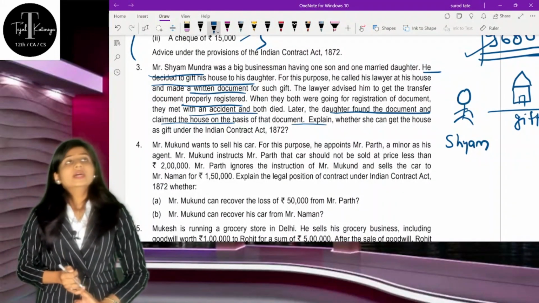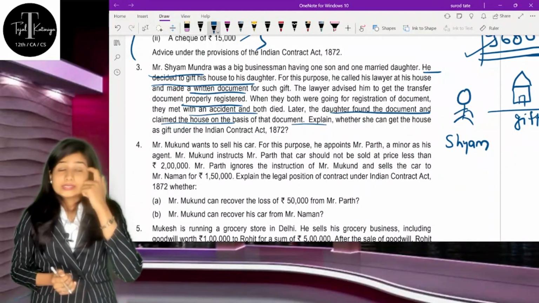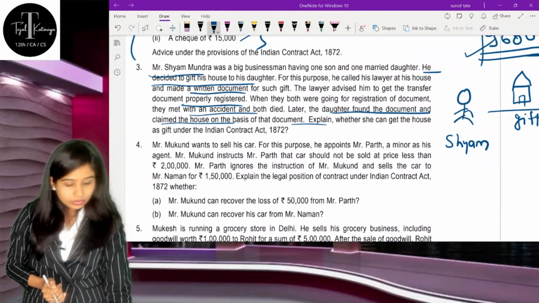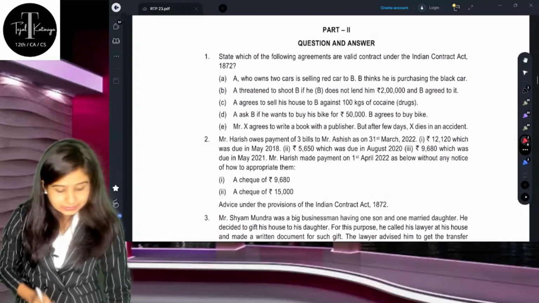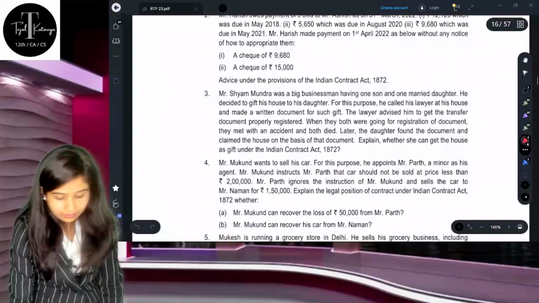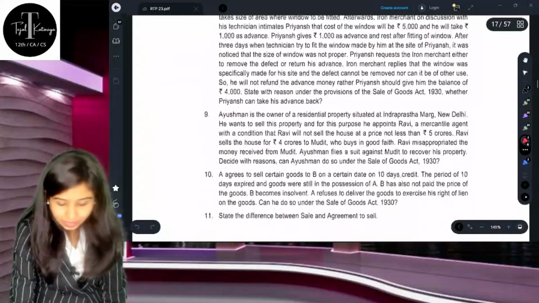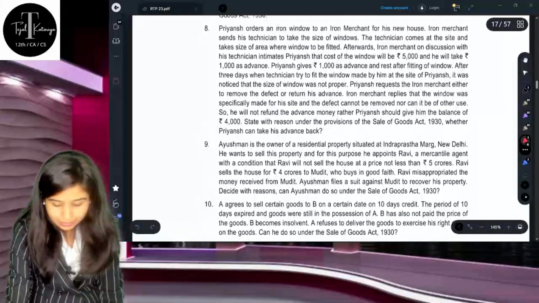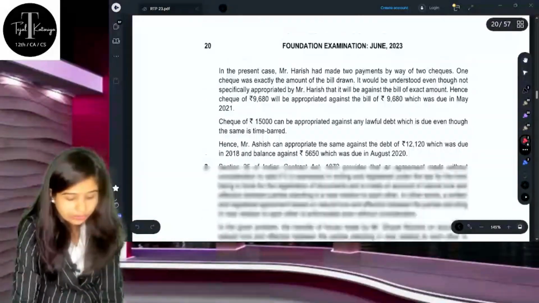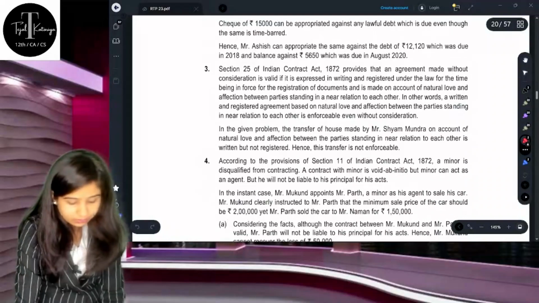So one of the exceptions is where you can gift out of love and affection. But whenever you are giving out of love and affection, you are supposed to complete 4 conditions.